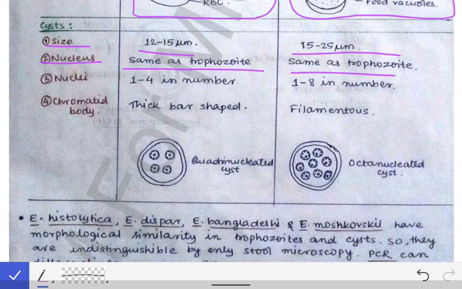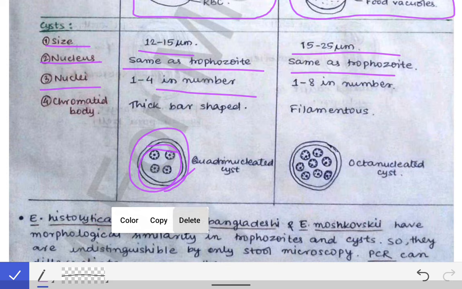Here also it will be eccentric and relatively large. Now if we talk about nuclei, the nuclei vary from 1 to 4 in number. So there are about 1 to 4 nuclei. If we see, this is the quadrinucleated cyst, there are 4 nuclei inside this cyst. That means it is a quadrinucleated cyst.